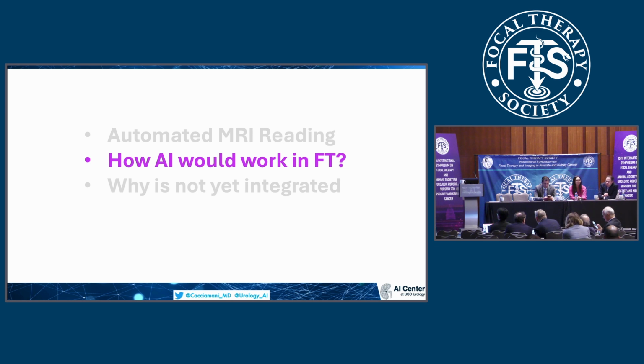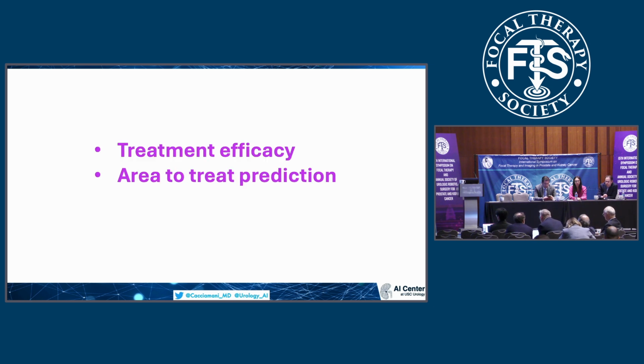How will artificial intelligence work in focal therapy? Right now there is very limited evidence on how we can use artificial intelligence in focal therapy. On one side, this is extremely good from a research perspective. That's why, as a focal therapy society, we have to come all together and share the data to train systems to make better predictions, using artificial intelligence and creating ground truth systems, as I was showing you before, in making a better prediction in patients during their follow-up. The AI can be used for treatment efficacy and also for area-to-treat prediction, as you can see here.